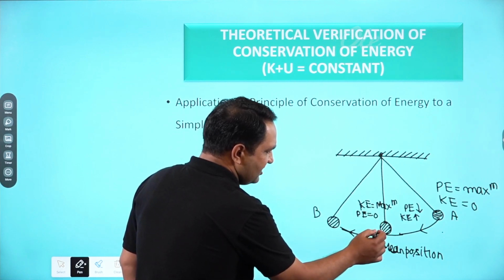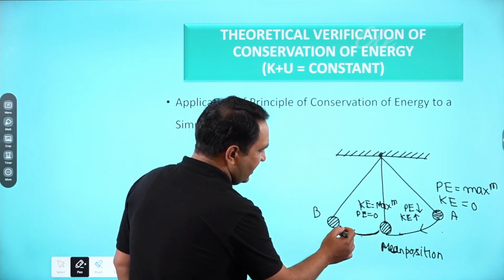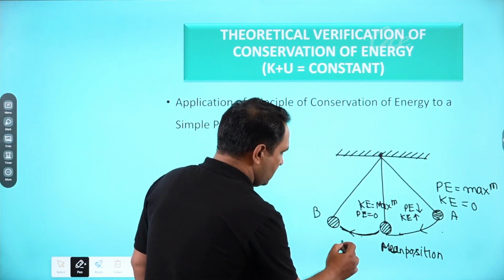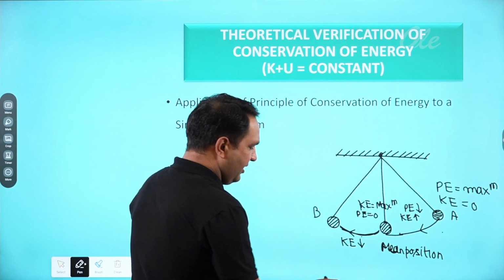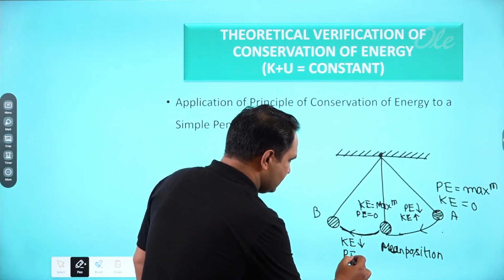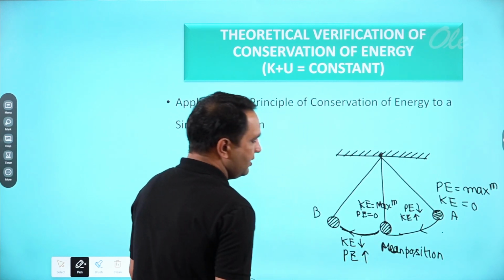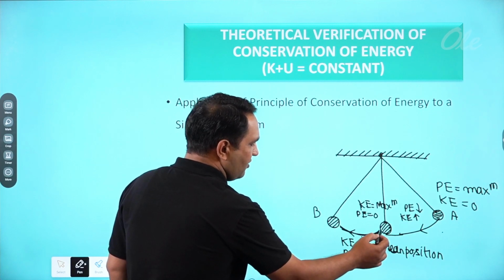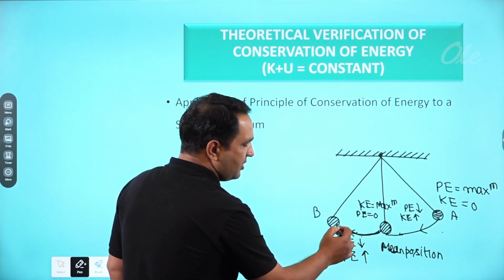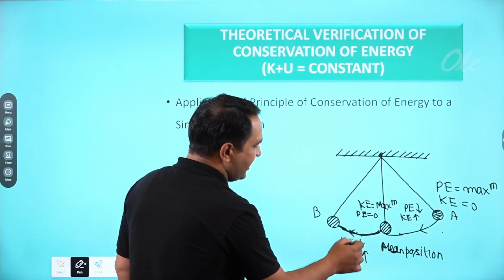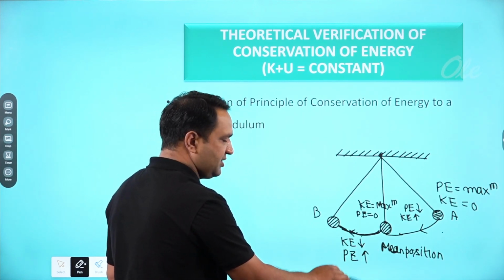The kinetic energy is continuously converting into potential energy. So kinetic energy is decreasing and potential energy is increasing. When the ball reaches the maximum height, all the kinetic energy has been converted into potential energy.